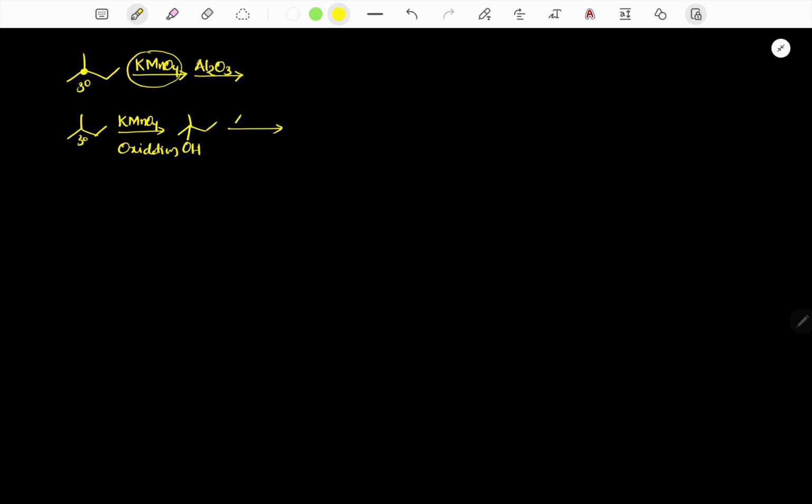Now it is treated with Al2O3. So alcohol treated with Al2O3. Low temperature ether form అవుద్ది, high temperature alkene ఫామ్ అవుద్ది. లో టెంపరేచర్ ఈథర్ ఫామ్ అవుద్ది, హై టెంపరేచర్ ఆల్కీన్ ఫామ్ అవుద్ది.